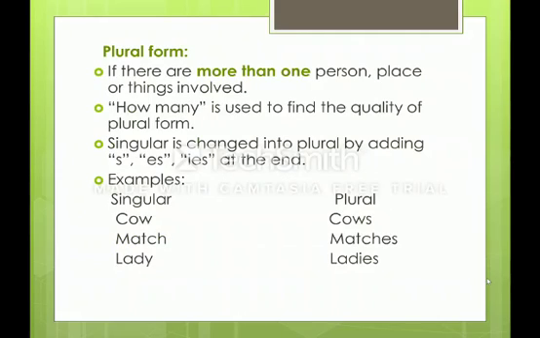Now the next one, plural form. If there is more than one person, place or thing involved, it is called a plural form. Generally plural means more than one. How many is used to find the quantity of plural forms. So the singular is changed into plural by adding s, es, ies at the end.